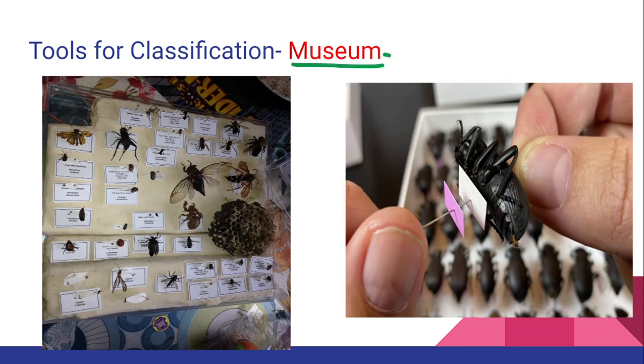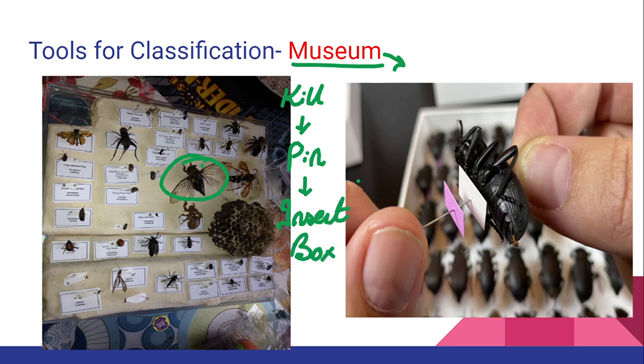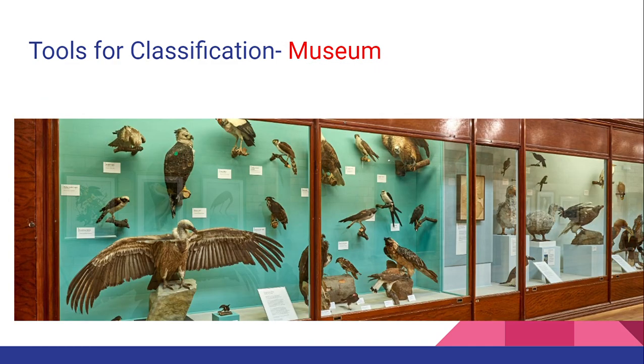Now the second one is your museum. Museum is nothing but we are going to preserve specimens. For example, one example given in your textbook is insects. How do you preserve an insect? You are going to kill the insect, and then you are going to pin it and put it in the insect box, right? When I talk about birds and mammals, in your textbook they have given that you are going to stuff them inside. After death, obviously the decomposition process takes place, right? If decomposition takes place, that means the structure of the animal won't be maintained. To maintain the structure of the animal, they put stuffing inside so that the proper structure is maintained.